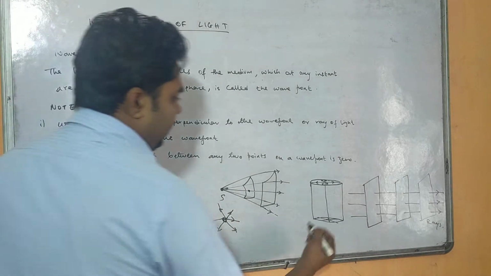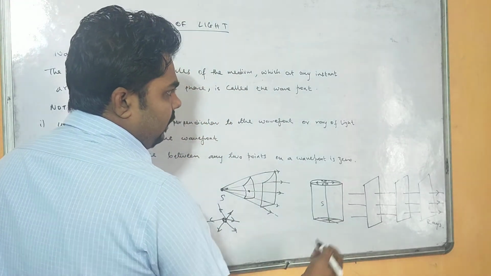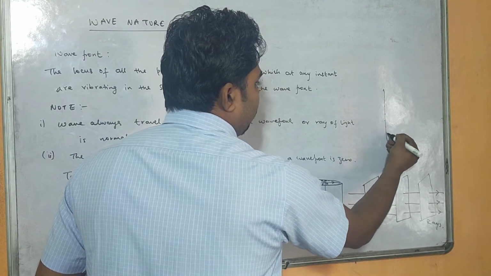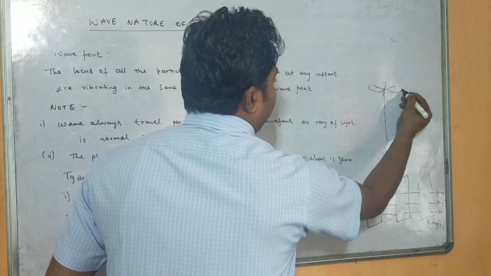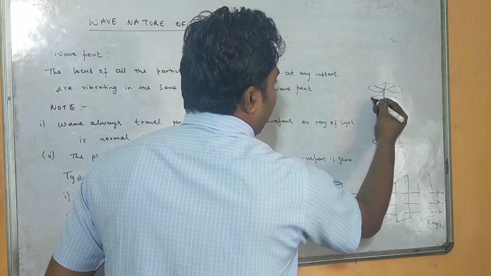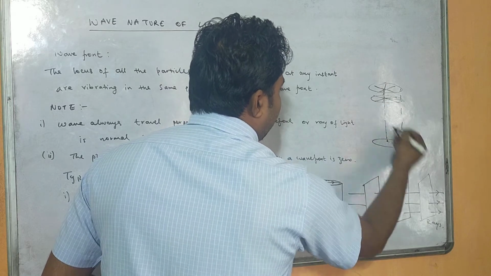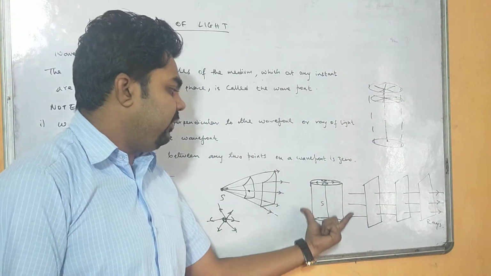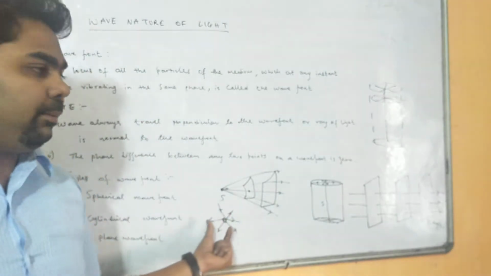Similarly, cylindrical wavefront means the source is a line source. If this is a line source and each and every particle is a source of light, then this point will emit light in all possible directions, so you will get a circle here. Similarly, this point will also form a circle, and each and every point will emit light in all possible directions. When we continue like this, we get a cylinder. Therefore, a cylindrical wavefront is formed by a line source, and a spherical wavefront is formed by a point source.